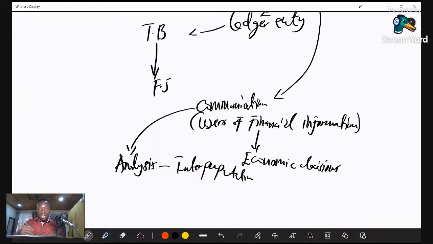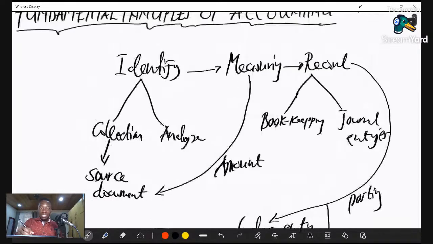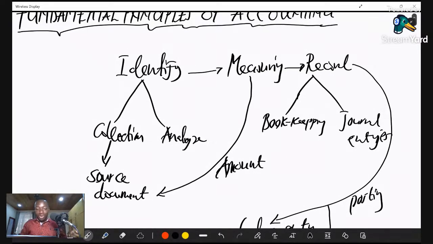And this is what we need to understand when it comes to financial accounting, or accounting as a language that we use in business. It must have monetary substance. And before we can account for that, we need to identify. By identification, we need to have a source document, which you know as a receipt. If you were an accountant sent to deposit money to the bank, at the end of the day you were given a receipt. In accounting, we call that the source document, because it shows that a transaction of monetary value has occurred. So that becomes the identification stage.